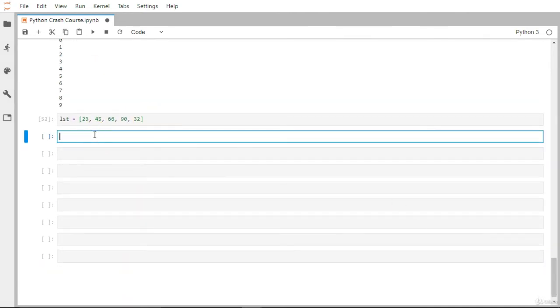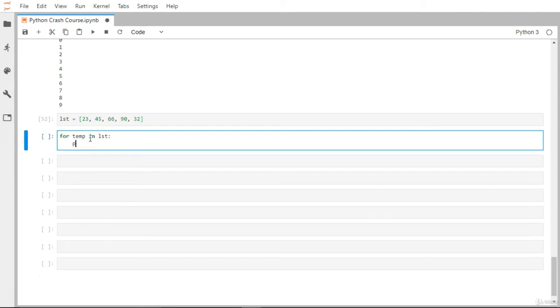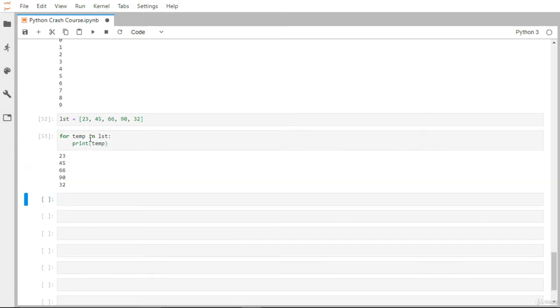If I want to print all the numbers inside this list, then instead of the range function, we use, let's say, temp. Temp is a temporary variable, so every time the loop iterates, every single value in this list object is copied to temp. I iterate over this list and print temp. Now you can see every single value has been printed.